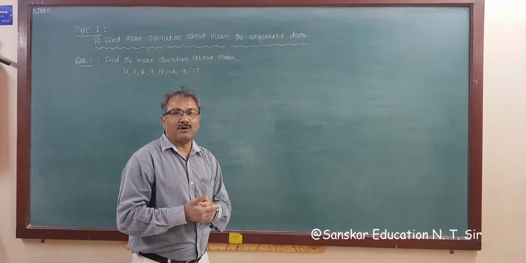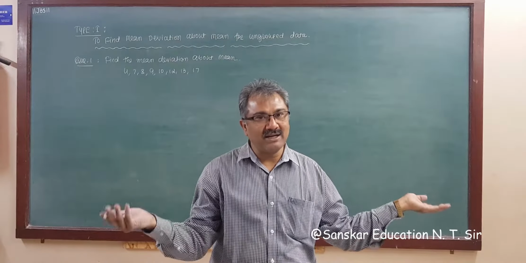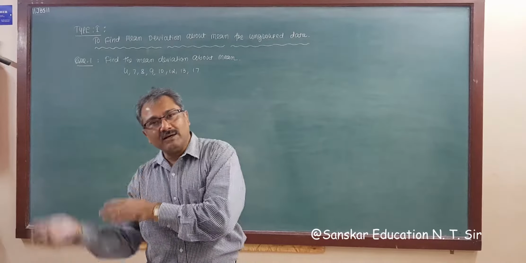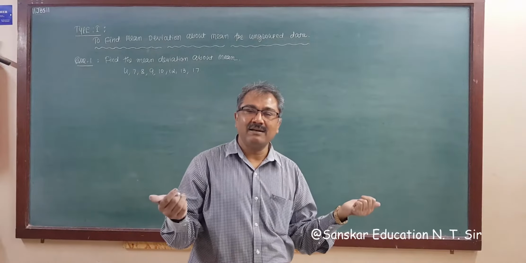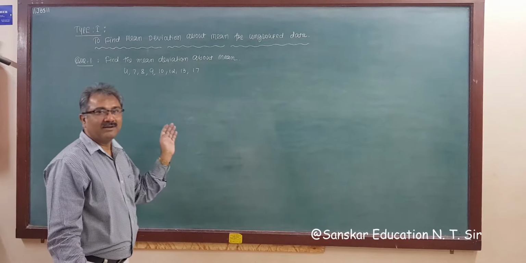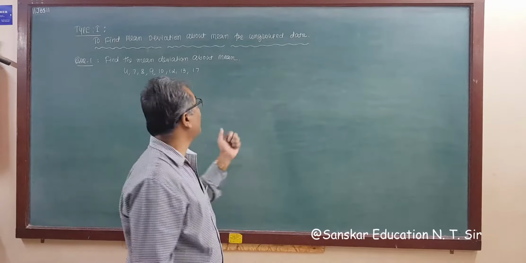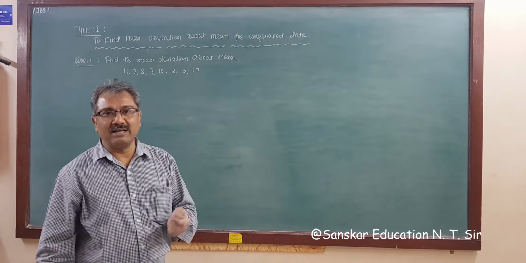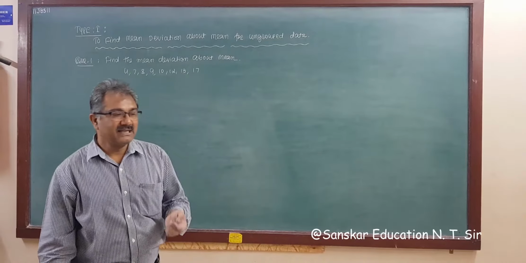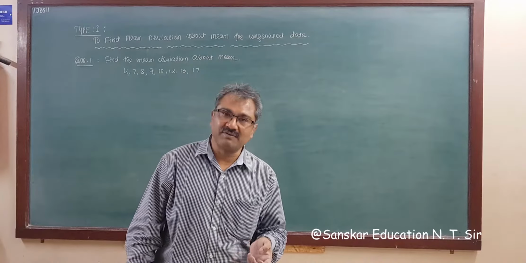But before that, recalling what we learned about data. There are two types of data: grouped data and ungrouped data. In grouped data there are two types: discrete and continuous data. For measures of central tendency, there are three measures: mean, median, and mode. And for measures of dispersion, we saw the formula for mean deviation about mean, that is sigma xi minus x bar upon n, the number of observations.